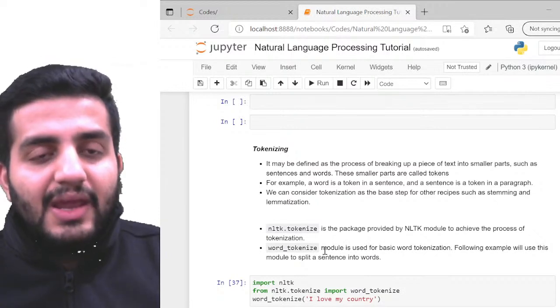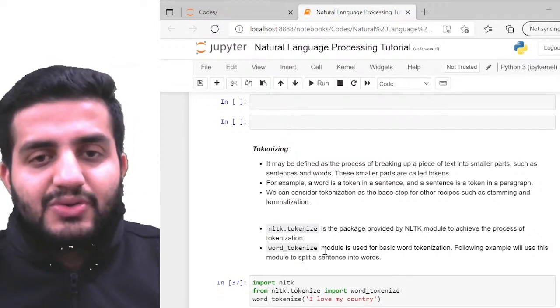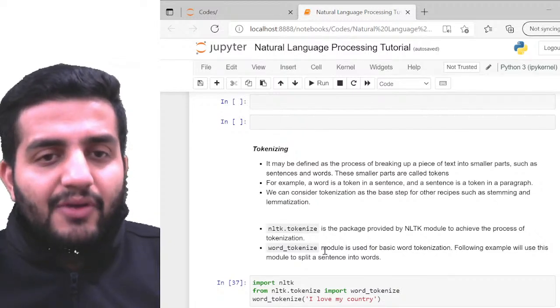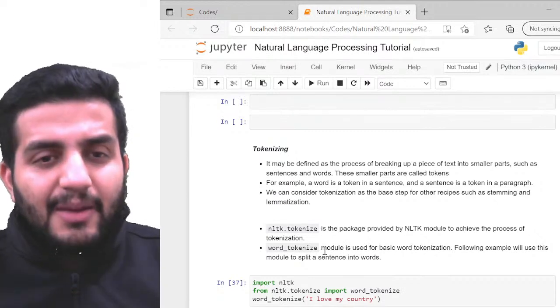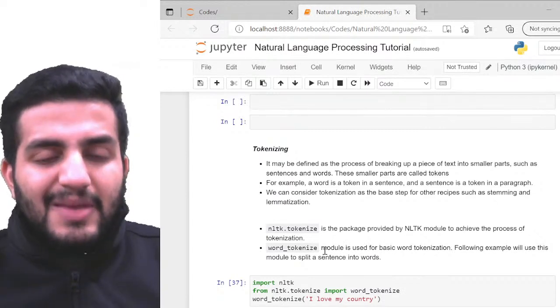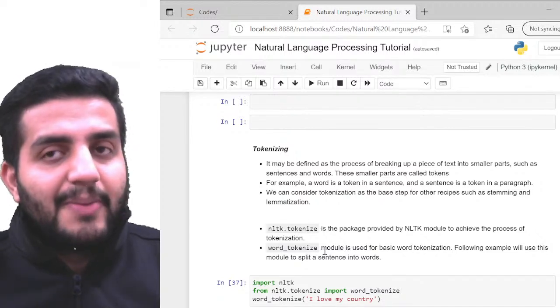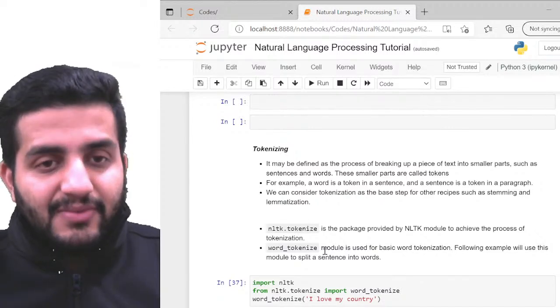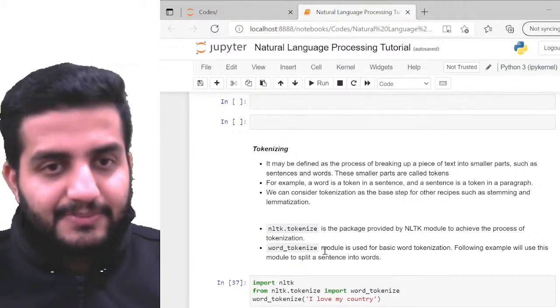And the other way, if I have a paragraph, say 10 lines of sentences, then my first level of breakup tokens are basically my sentences. So the smaller pieces of information from my paragraph are sentences. And internally, the sentences can further be broken down into words.